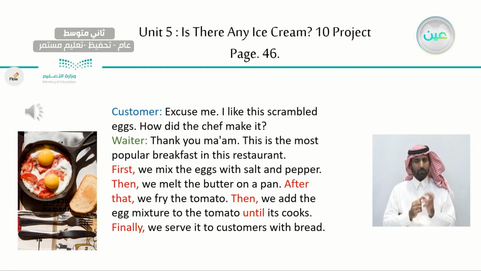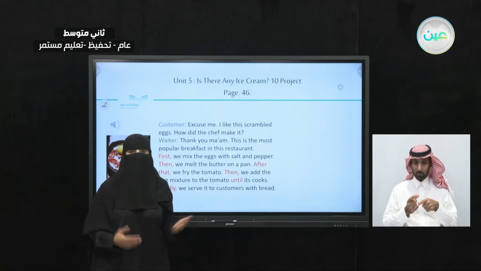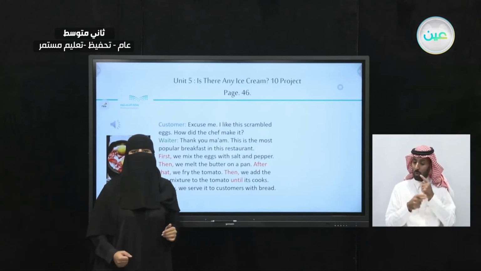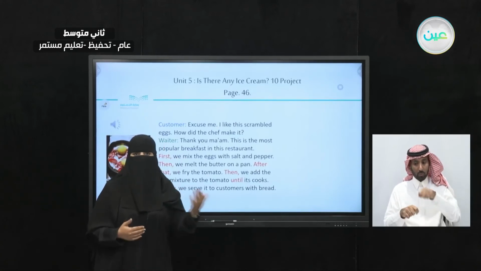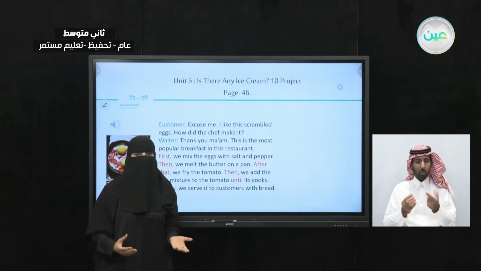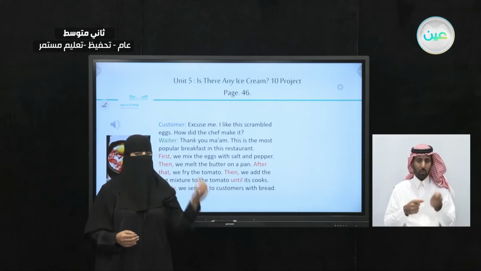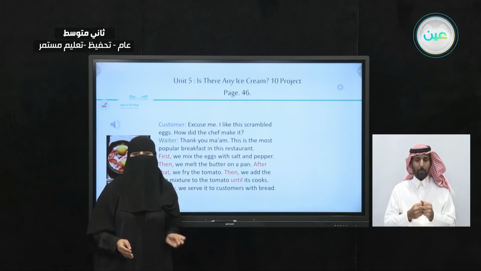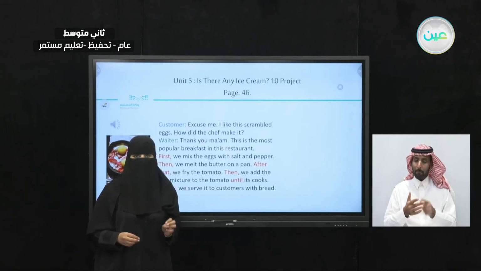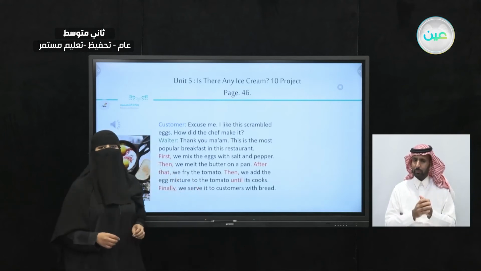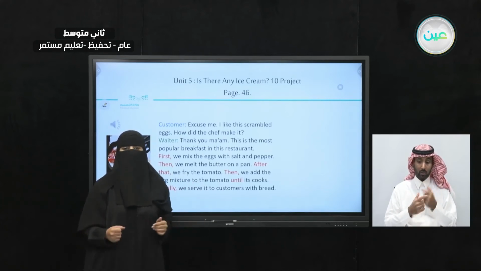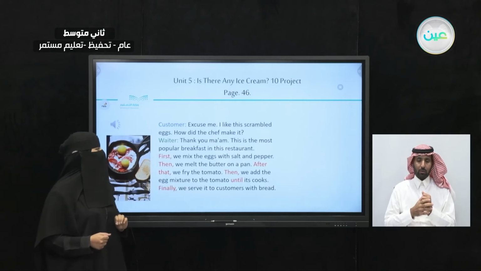Now, what did the customer say about this dish? Looks like the customer liked this dish, right? Because the customer actually told the waiter, I like this dish. So after that, the customer asked for the recipe. Do you remember in the writing lesson when we wrote some recipes, the ingredients and the directions of creating this recipe, right? Now, actually here the customer liked the recipe. They wanted more information on how we can make this recipe. So what did the waiter say here?